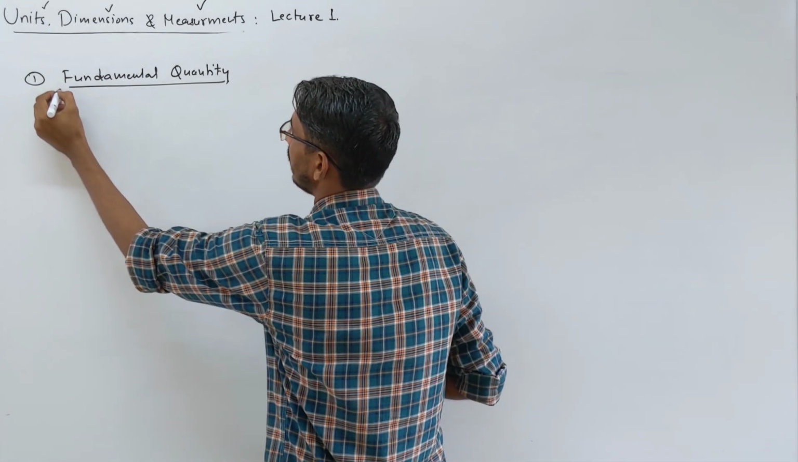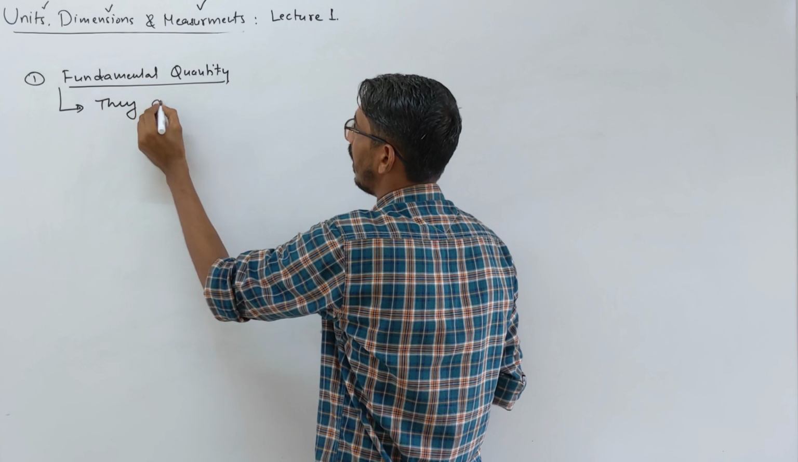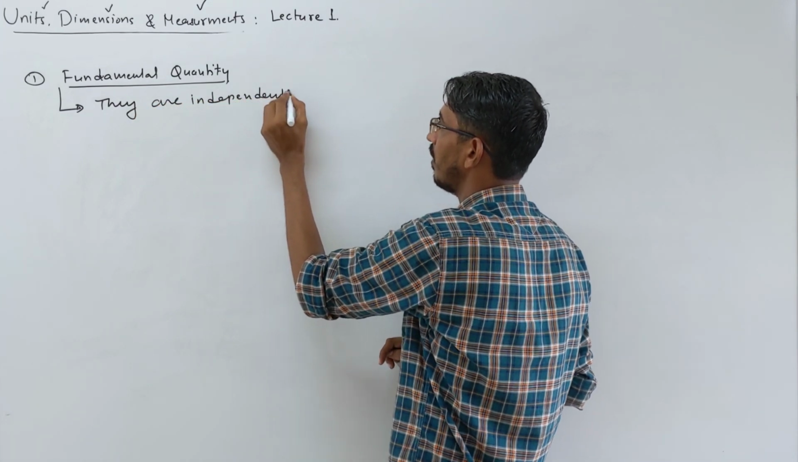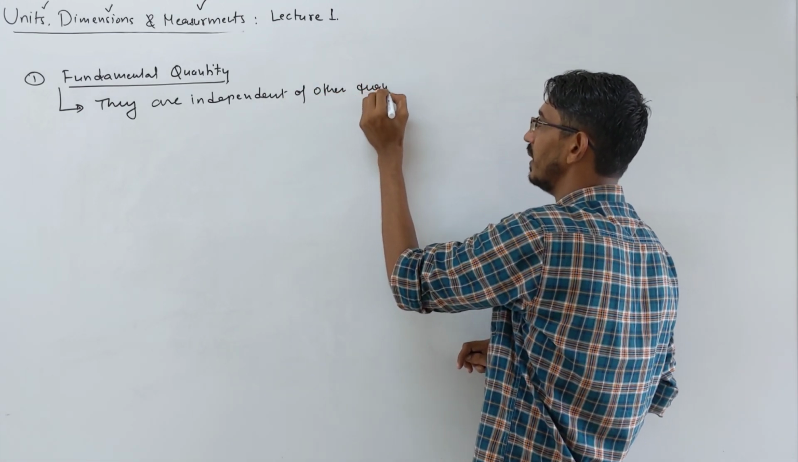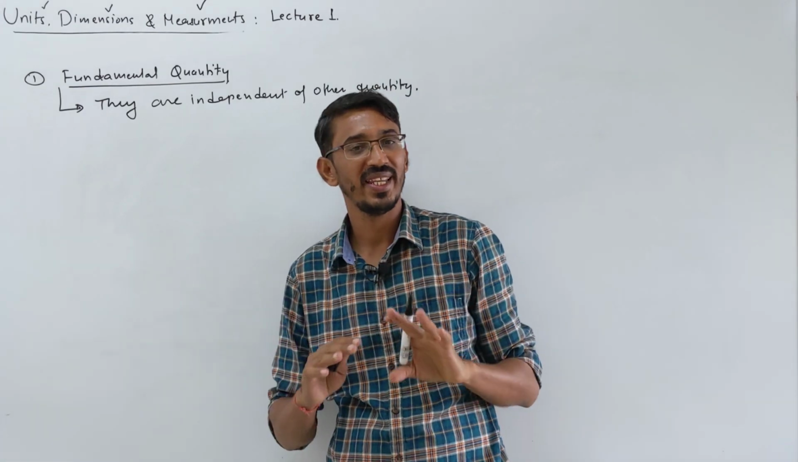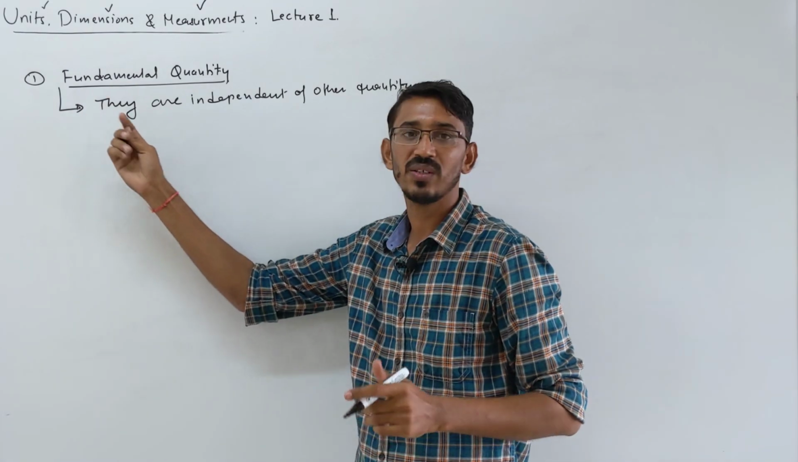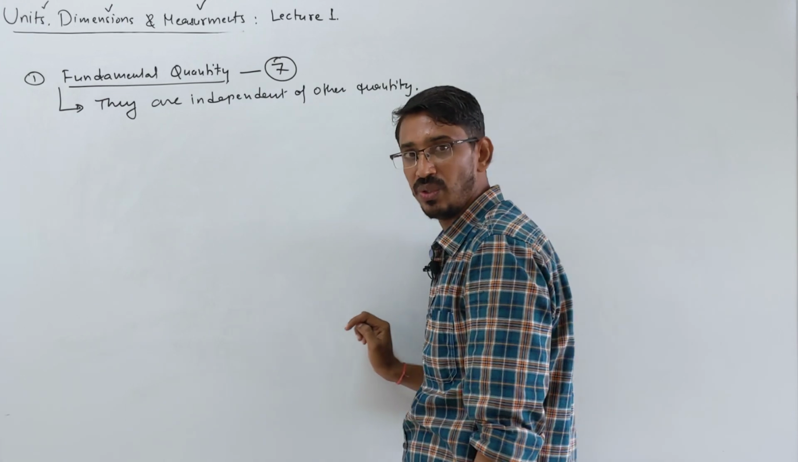What's the meaning of this? They are independent of other quantities. Yes, they stand alone. They don't depend on any other things. And in junior classes you have learned that these are a total of 7. We have 7 fundamental quantities, and I think you know all of them.